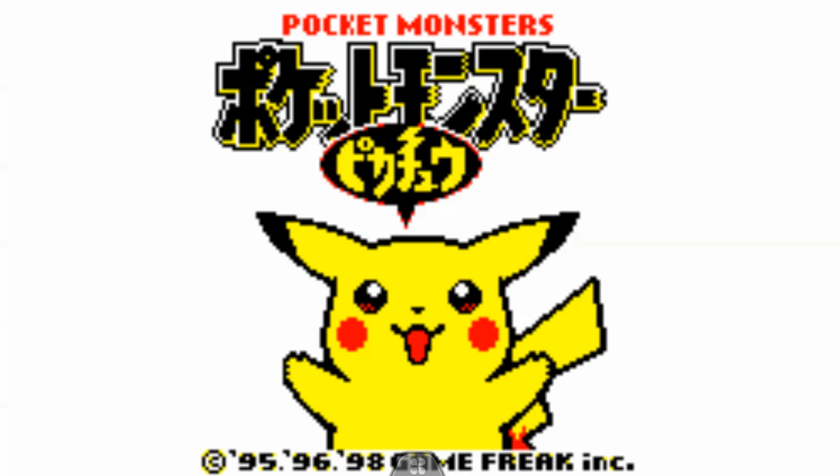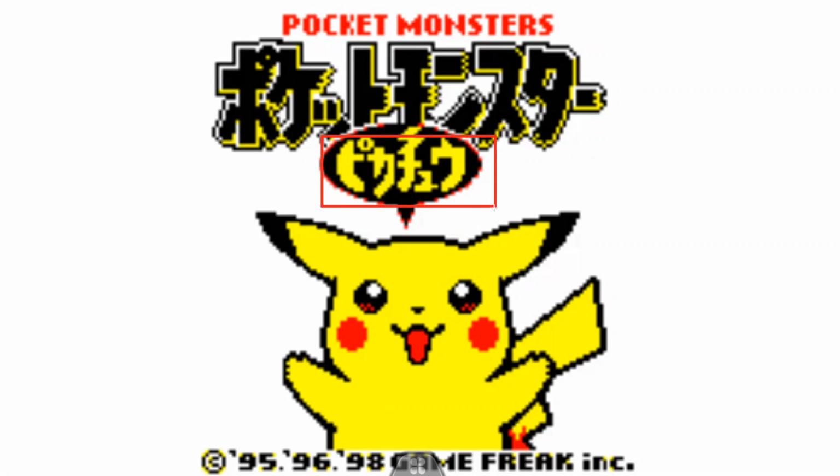First, let's go with this character on the top. How do you read this one? Very good, that is Pokemon. How about this one?